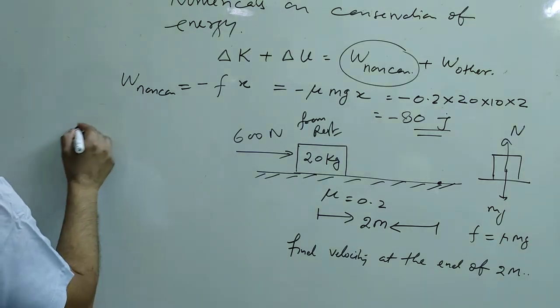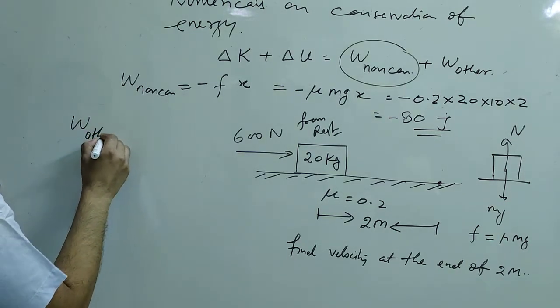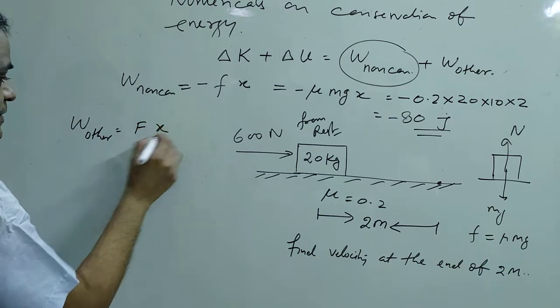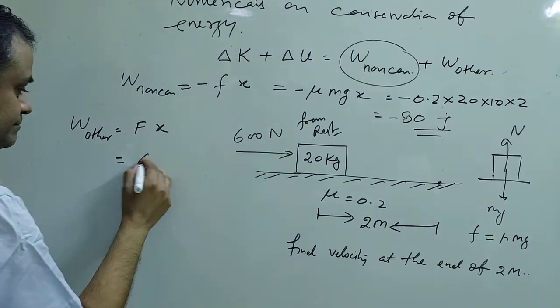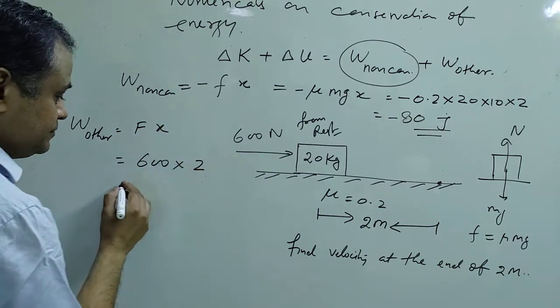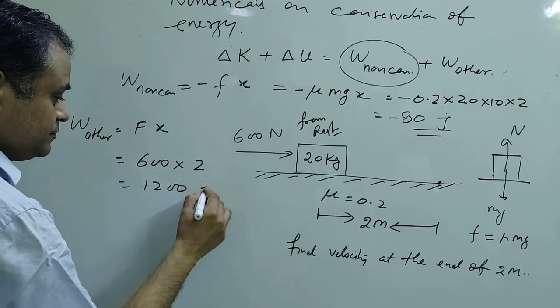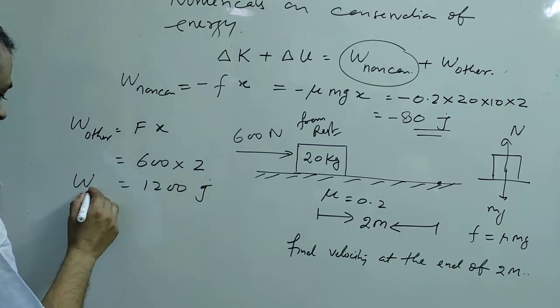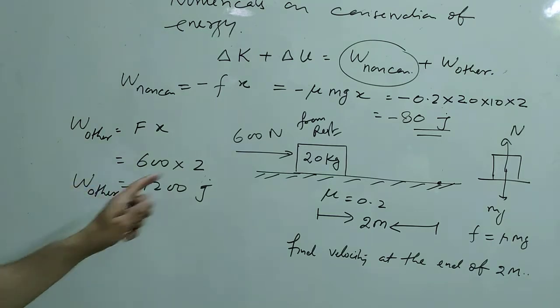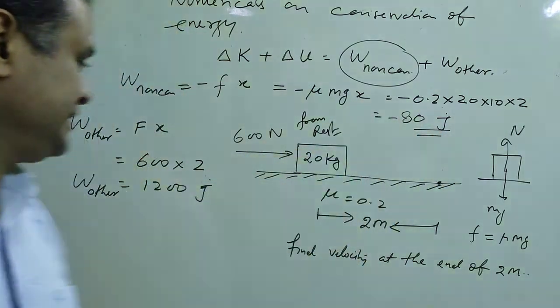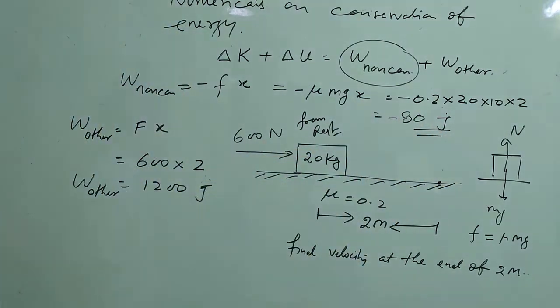And what is the work done by the other force? Force into displacement. Force is 600, displacement is 2, so this is 1200 joule. So this is the work done by the other force. Work done by non-conservative is minus 80, and work done by other force is 1200.